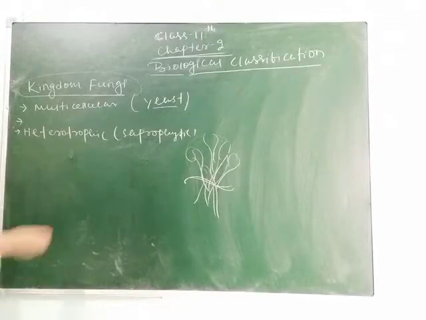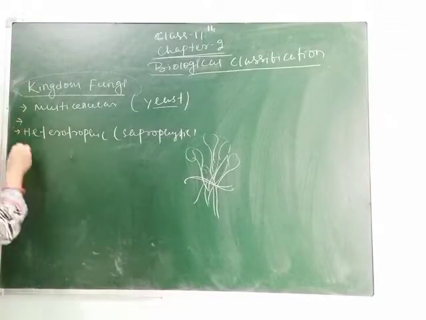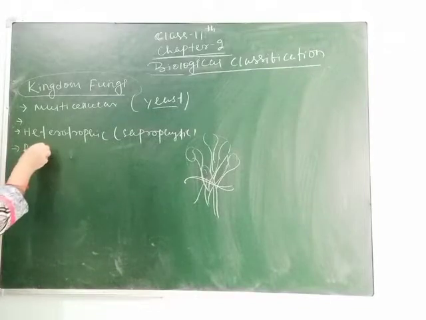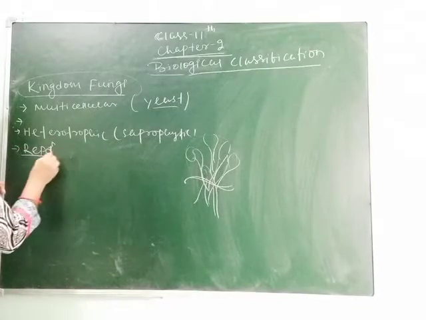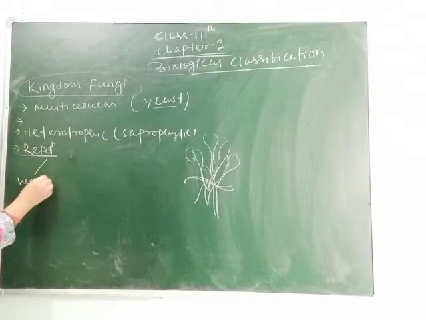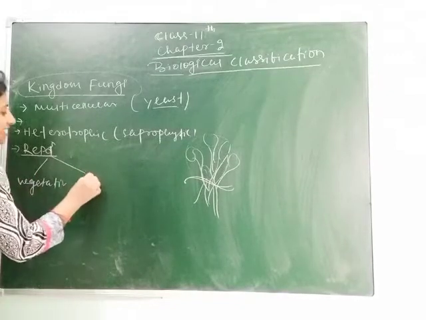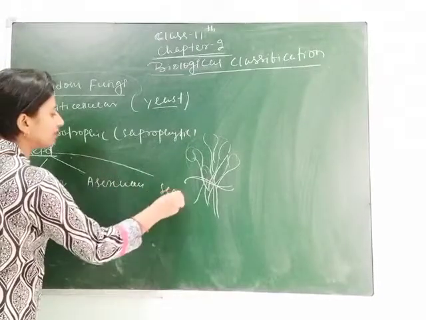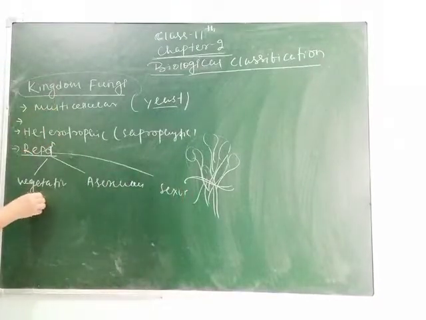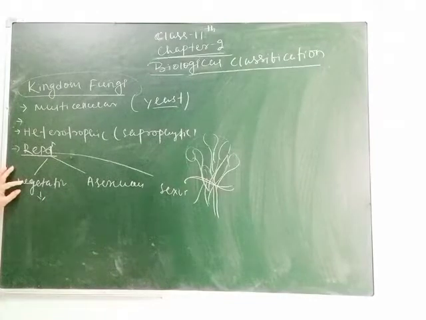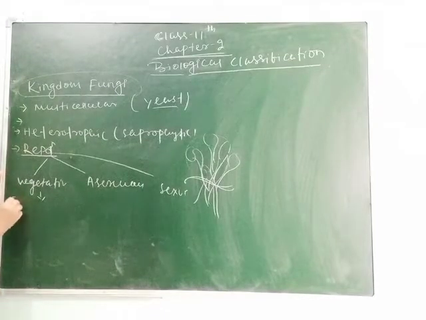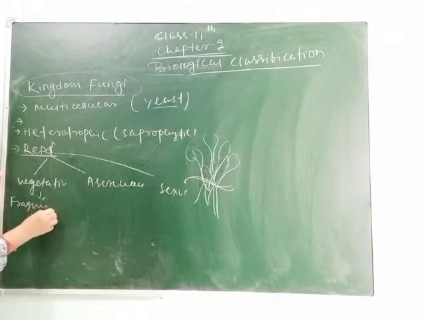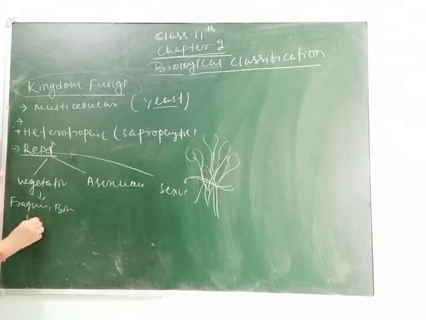They reproduce vegetatively, asexually and sexually. Next character is reproduction, so three types of reproduction we can see. One is vegetative, another is asexual, and the next one is sexual. Vegetative reproduction takes place through fragmentation, binary fission or budding. Clear students? Fragmentation, binary fission and budding.